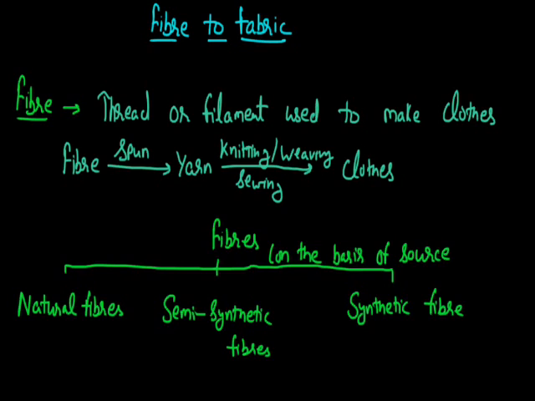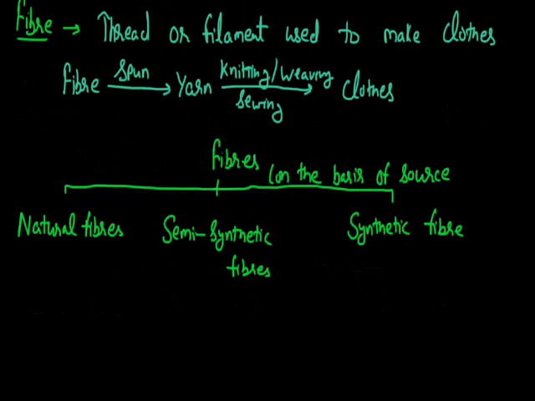Now as we discuss these categories, the name natural fiber indicates that the source must be natural. If we obtain the fiber from nature, and the source may be a plant that is present in nature or the animals that are available in nature, then these fibers are termed as natural fibers.